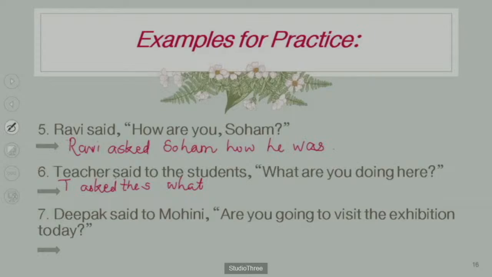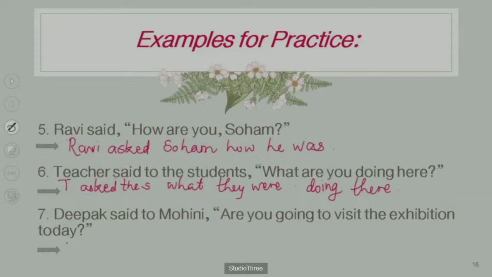Students is a plural subject, so for that the pronoun is "they". For the past tense, "were doing here, there." Full stop.